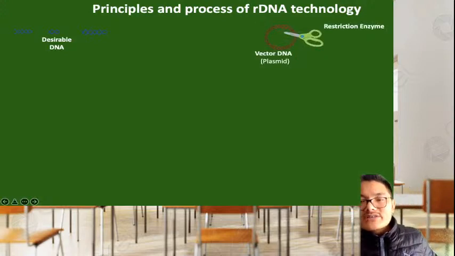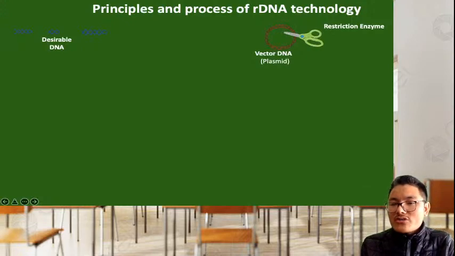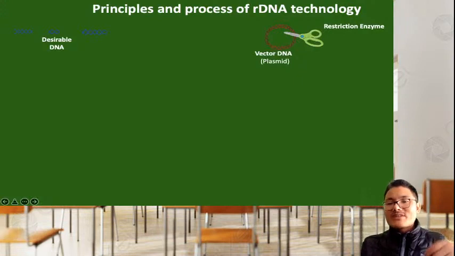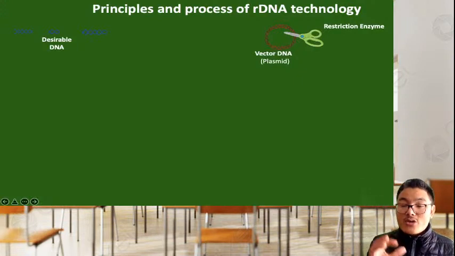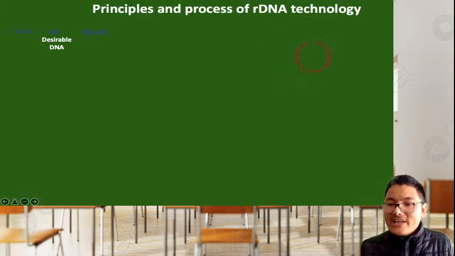So restriction enzymes we'll be discussing later. These can also be called molecular scissors, as we are now discussing a molecule, that is DNA, a biomolecule, right? And it is cut with an enzyme, and that enzyme works similar to scissors. That's why it is also known as molecular scissors. Here I'm just representing it with scissors mainly to make you understand. Okay, so restriction enzyme helps in cutting both your foreign DNA and your vector DNA.